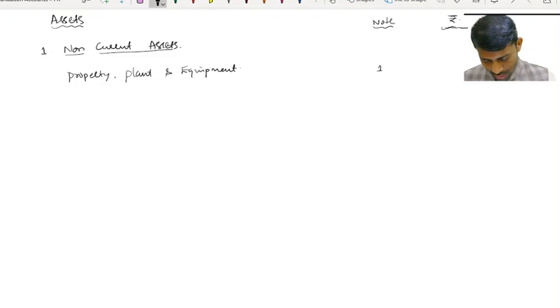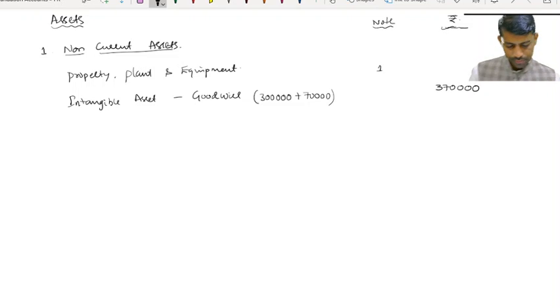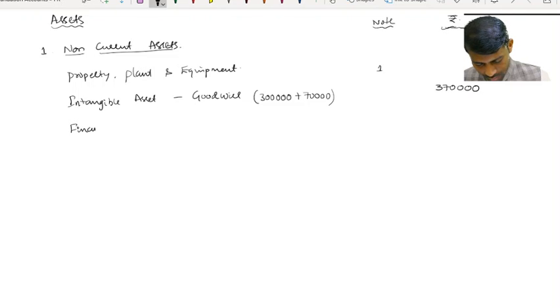Next, we have intangible assets, so goodwill. Goodwill total 3 lakh plus 70,000, in total 3,70,000. Next, we have financial assets.